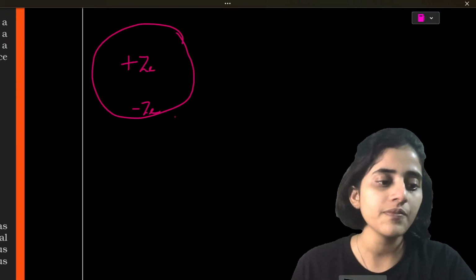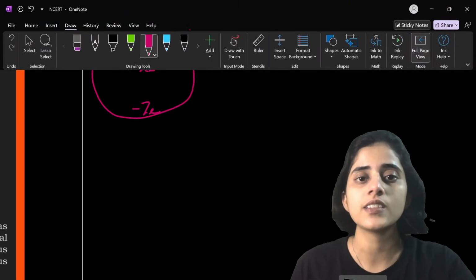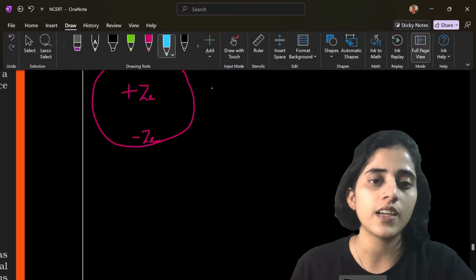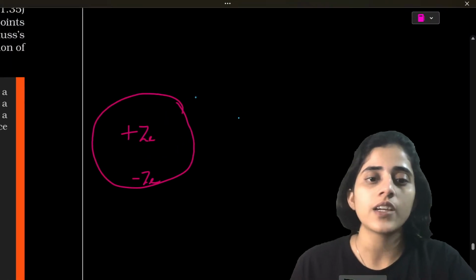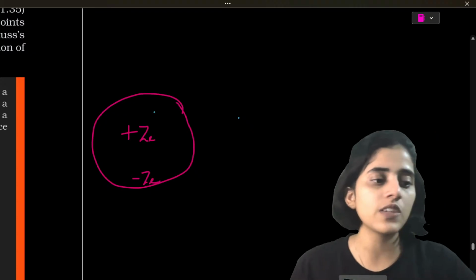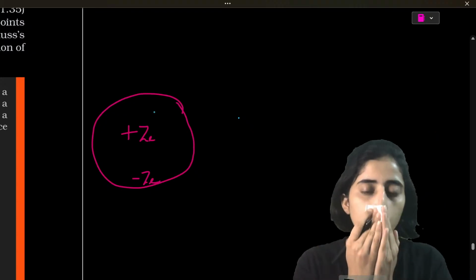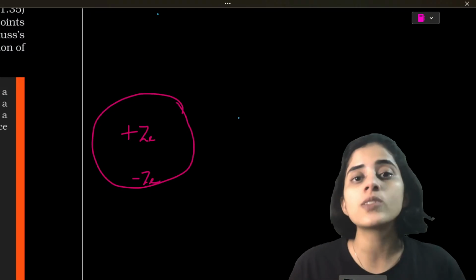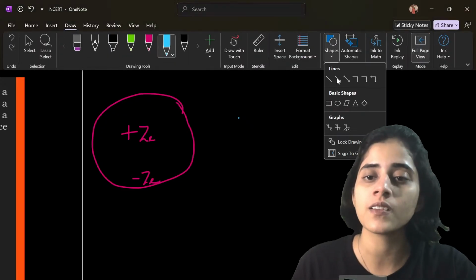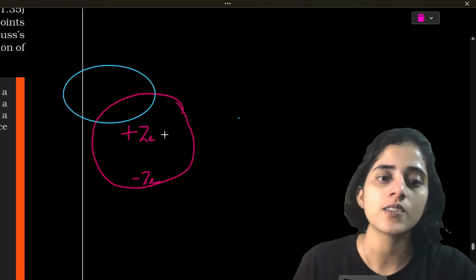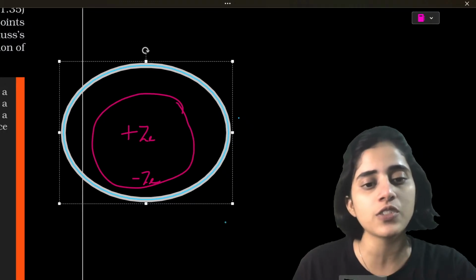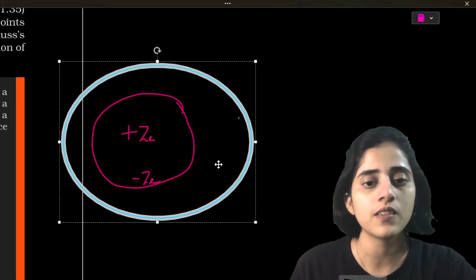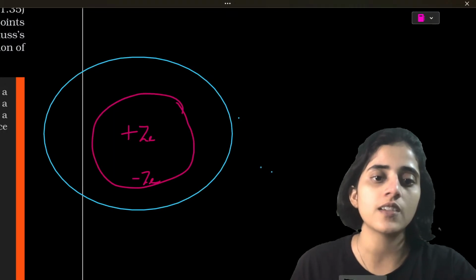Okay. Now what we'll do, we will take a Gaussian surface outside this. So since this is a circle, the Gaussian surface also has to be a circle.